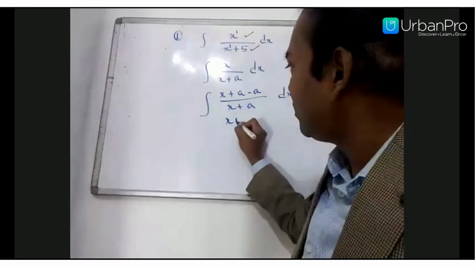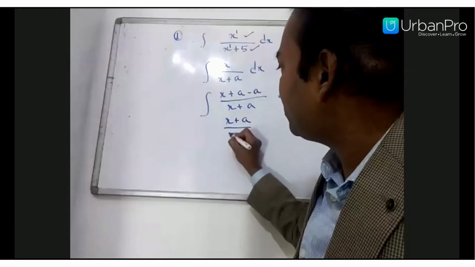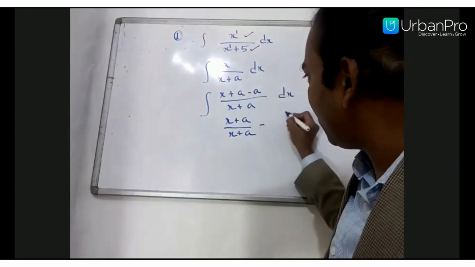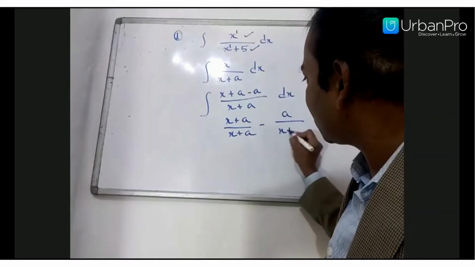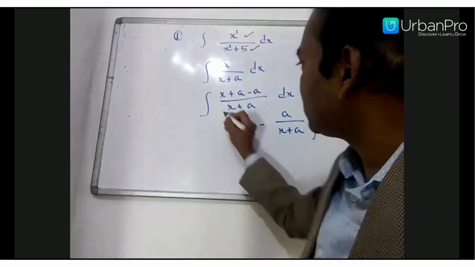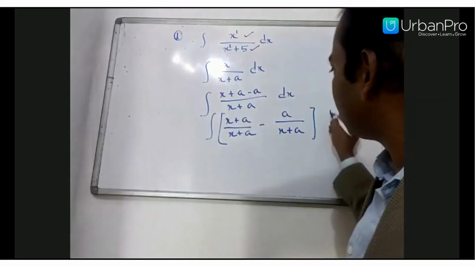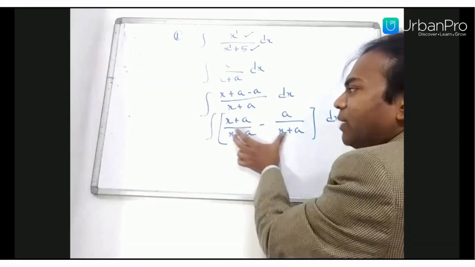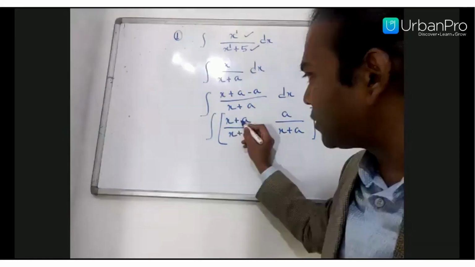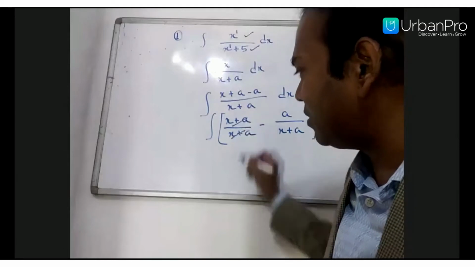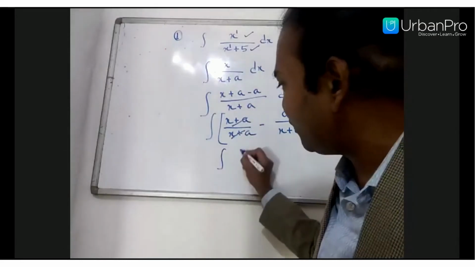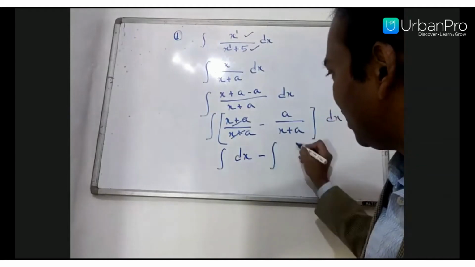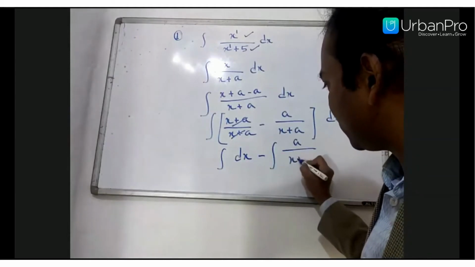It becomes x plus a upon x plus a minus a upon x plus a. Now x plus a by x plus a cancels. So it becomes integral dx minus integral a upon x plus a dx.